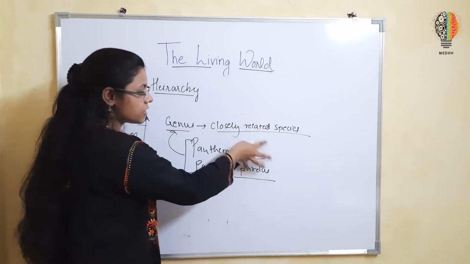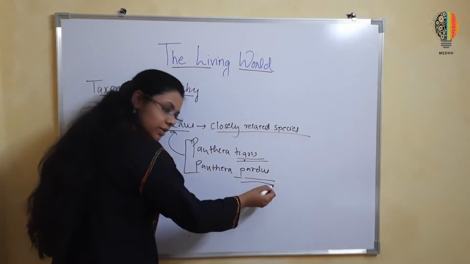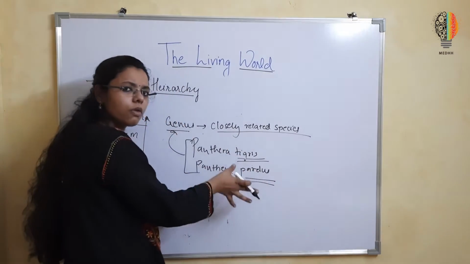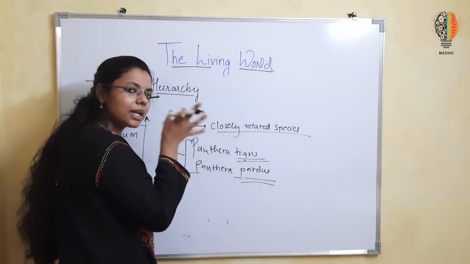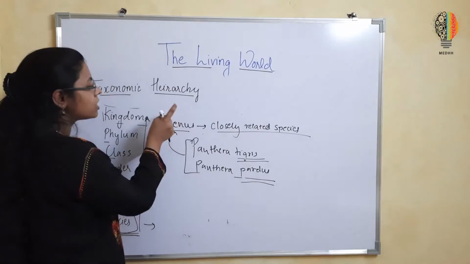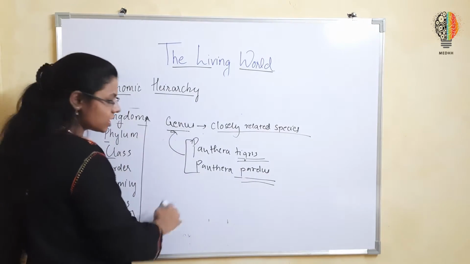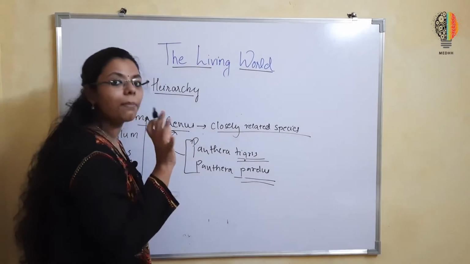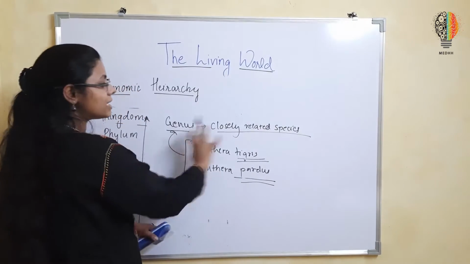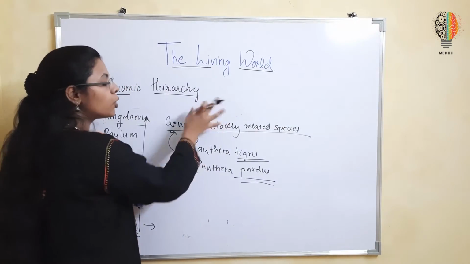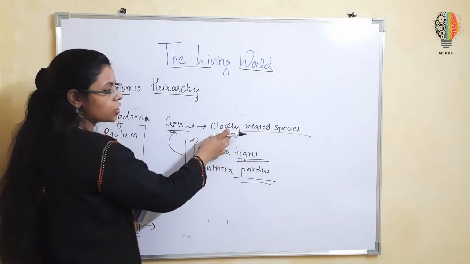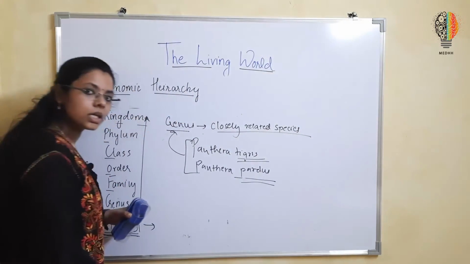Closely related species are different, but because of some similar characteristics, they belong to the same group, the same genus, known as Panthera. So the easy definition: genus, closely related species.